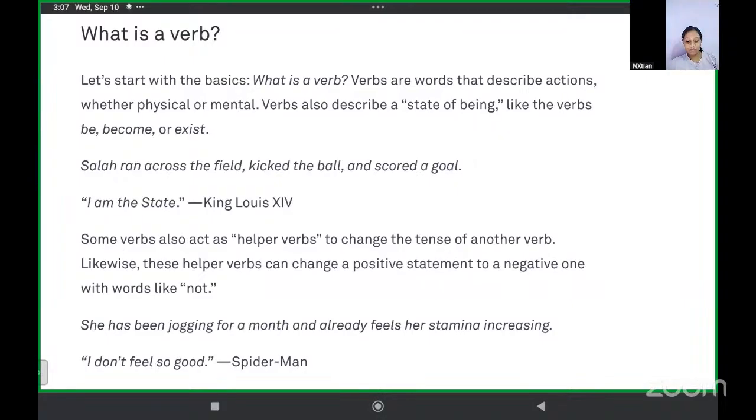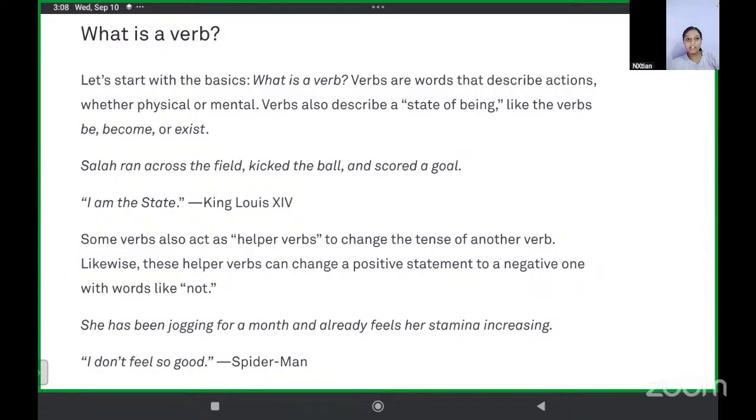Okay. Some verbs also act as helper verbs to change the tense of another verb. Likewise, these helper verbs can change a positive statement to a negative one with words like not. Okay. Helper verbs are also there. And they change a positive statement to a negative statement. What are negative statements? Statements which have not.